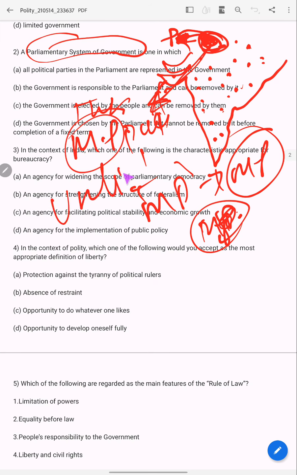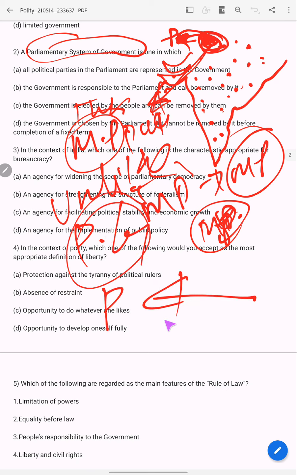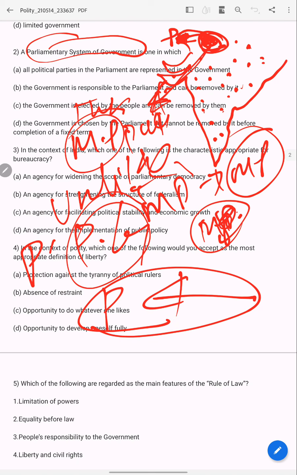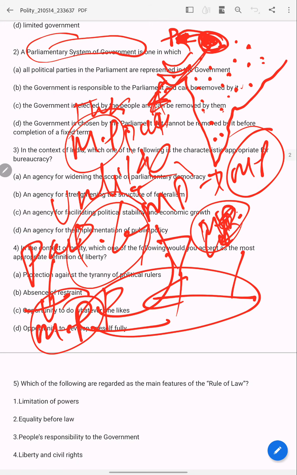Unlike in presidential government, where the president is directly elected as president. In the parliamentary form of government, they are elected as members of parliament. In turn, these members will elect their leader as prime minister. Okay, so what is the answer here?